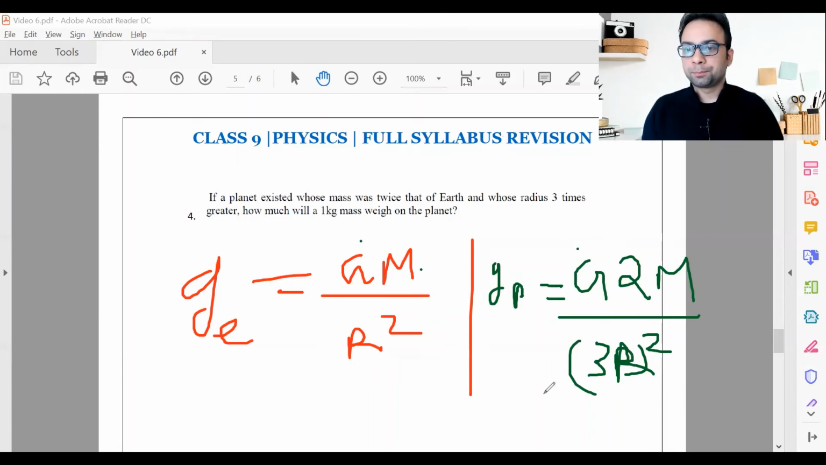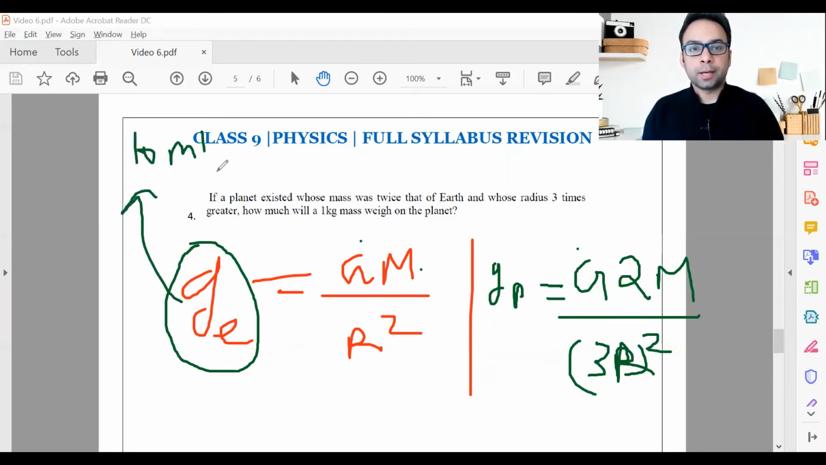As simple as that. Now, let me do some calculations. I know the value of acceleration due to gravity on Earth. I'm rounding it off to 10 meter per second square, right? The exact value is 9.8, but let's round it off to 10 meter per second square.